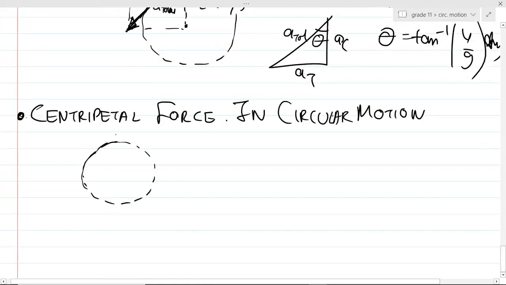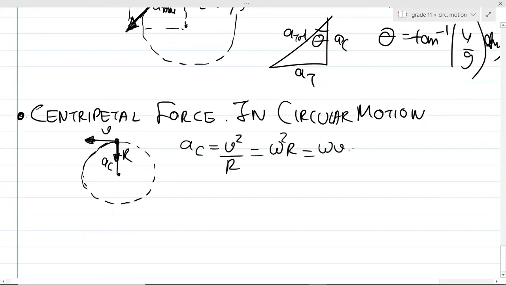So, centrifugal force in circular motion. Suppose there is an object moving with a velocity v at any instant, and the circle has radius r. At any particular instant, the acceleration will be acting towards the center. Its value will be v square by r, or omega square r, or omega multiplied by v. This was your centripetal acceleration.